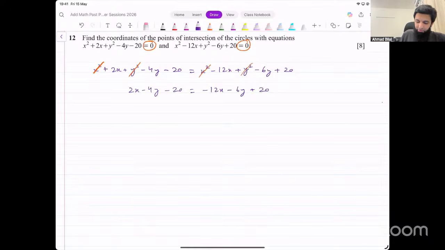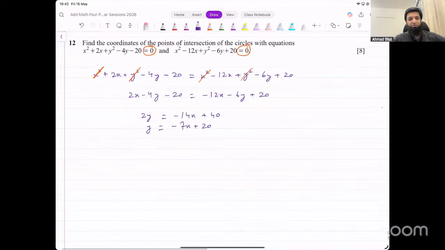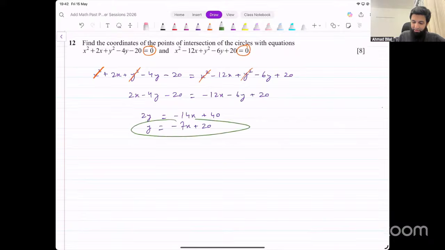Now you could simplify this a little, take all y terms to one side. Maybe let's make y the subject in this. I get 2y. On the other side, I have minus 14x plus 40, right? So I brought this on the left side. That gave me 2y, and 2x on the other side, that's minus 14x plus 40. Now, what's the value of y going to be? y is equal to minus 7x plus 20. Now, you see, that one single step gave us this nice equation without x squared and y squared.